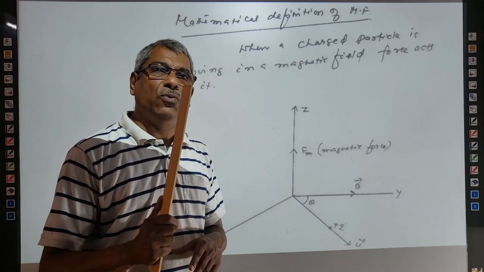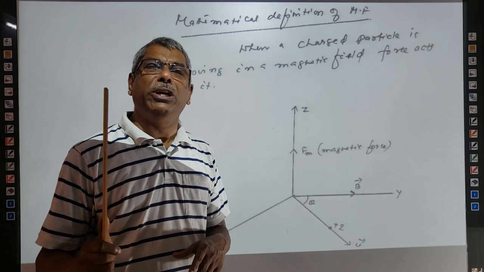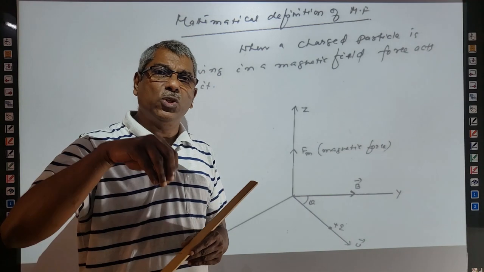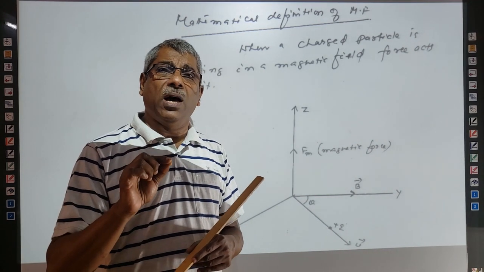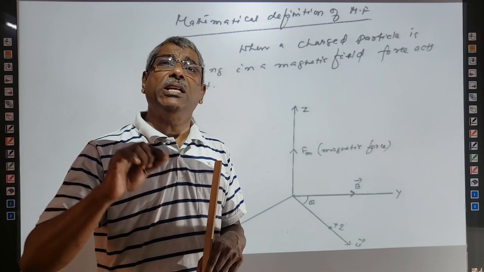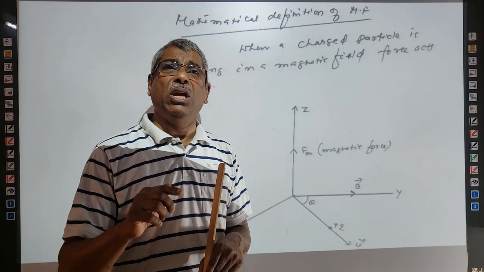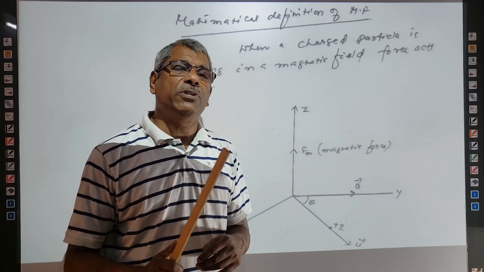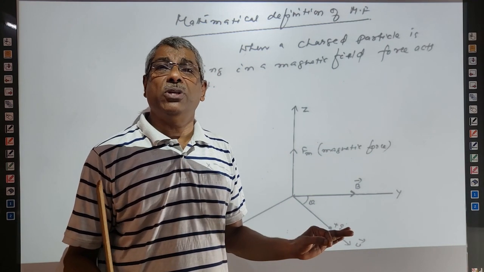That time we have studied: force acting on a charged particle is equal to charge strength into intensity, F is equal to Q into E. One thing more we have to remember is that in an electric field, whether a charge is stationary or moving, in both conditions the force acting is given by F is equal to Q into E. But in a magnetic field, if a charge is placed stationary, no force acts on it.